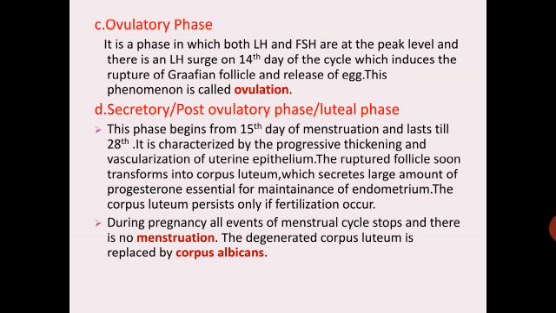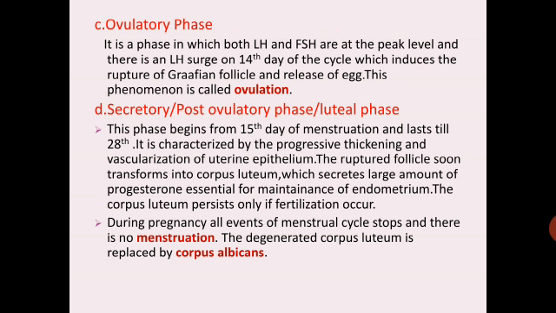This phase begins from 15th day of menstruation and lasts till 28th day. It is characterized by the progressive thickening and vascularization of uterine epithelium. So, the lining of the uterus progressively thickens during this particular phase. The ruptured follicle soon transforms into corpus luteum, which secretes large amount of progesterone essential for maintenance of endometrium. Endometrium is the inner lining of the uterus.